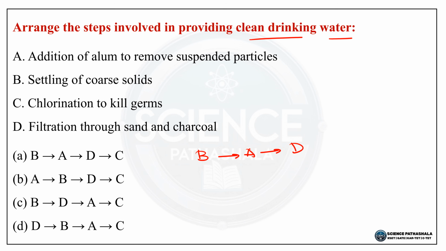So the next is chlorination. So from D we are just moving to C. So chlorine add ಮಾಡಿ germs kill ಮಾಡುತ್ತಾರೆ, water safe for drinking ಆಗುತ್ತದೆ. So ಹಾಗಾಗಿ ಈ ಪ್ರಶ್ನೆಗೆ ಸರಿಯಾದ ಉತ್ತರ ಆಪ್ಷನ್ ಎ, that is B to A, A to D, D to C. Option A is the correct answer.